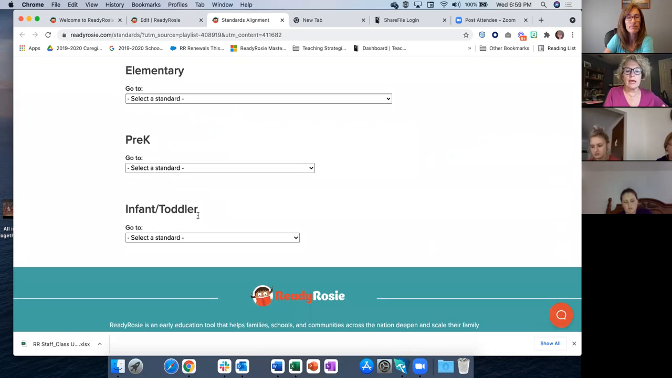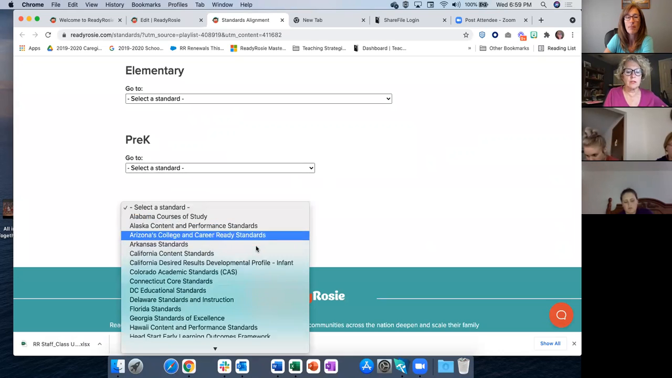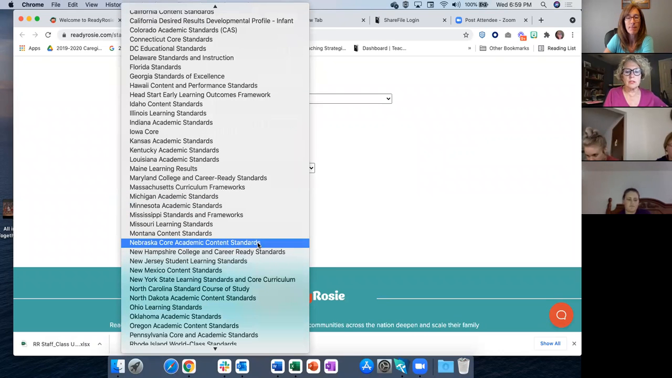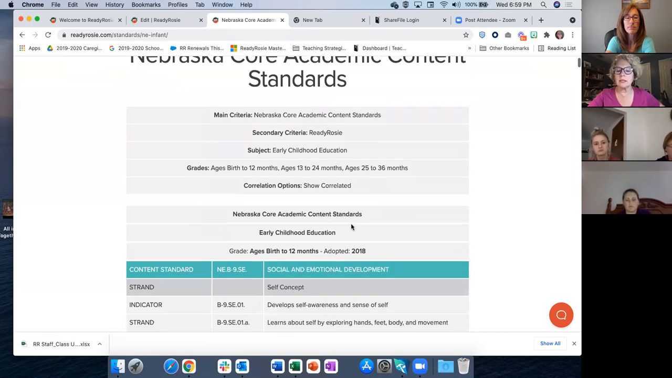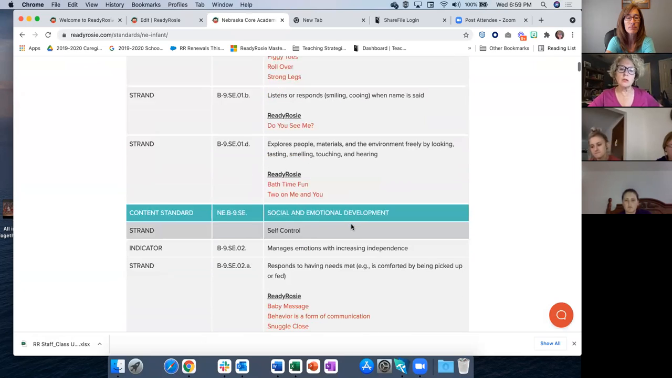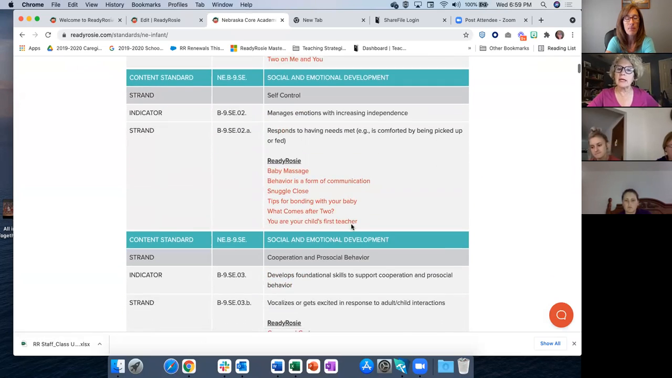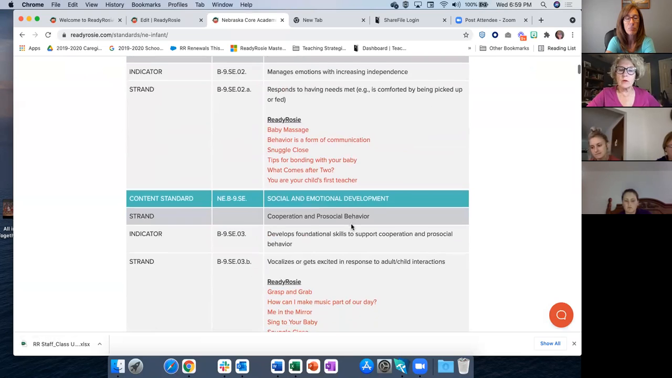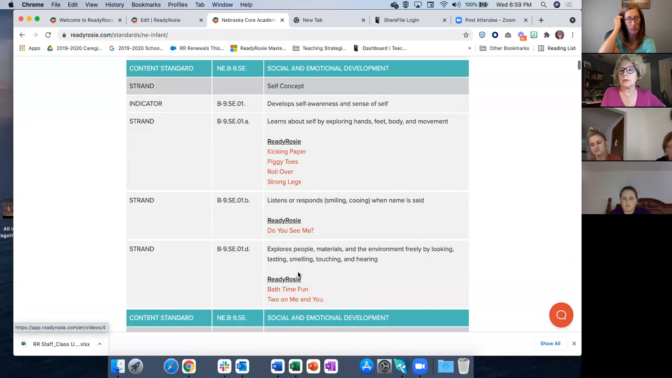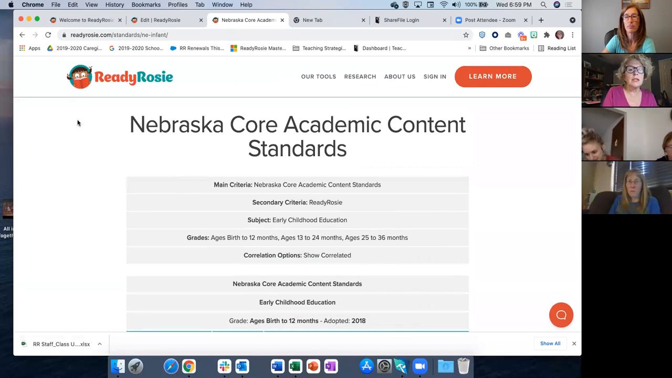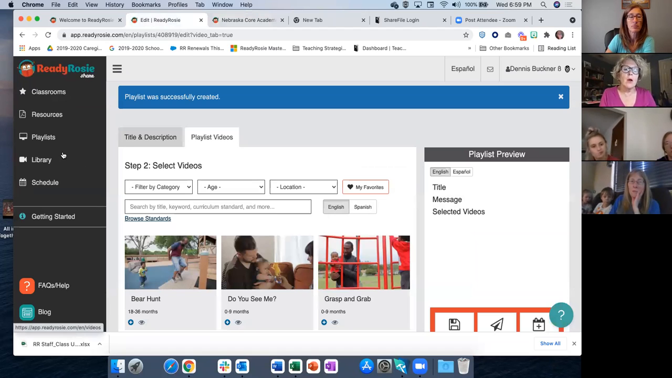And then whatever age you're working with, let's just do infant toddler, come down to your state. And then all of the infant toddler guidelines will come up and you can scroll down until you can find the specific guideline that you are reinforcing that particular week. These are all hyperlinks that will take you directly to that video and you can add it to your playlist. So that's really the only difference between starting from scratch and doing one that we've started with.